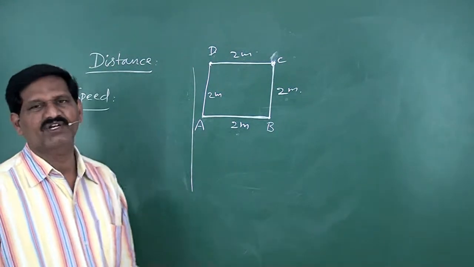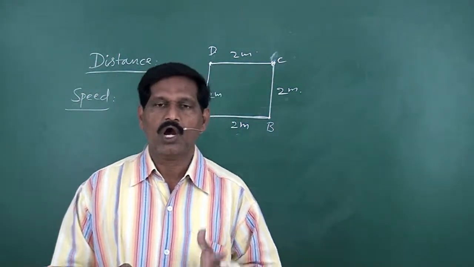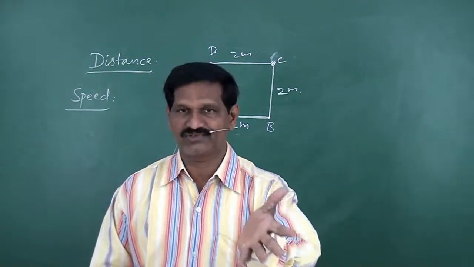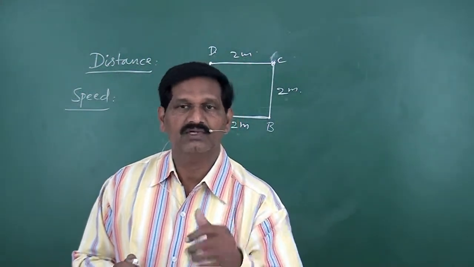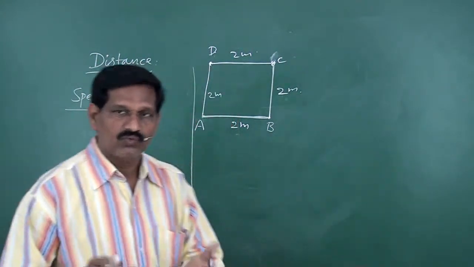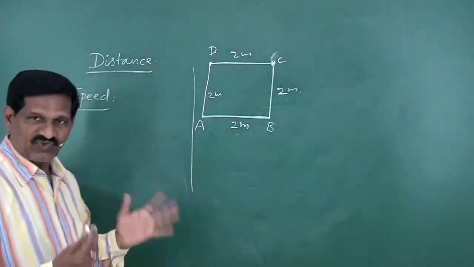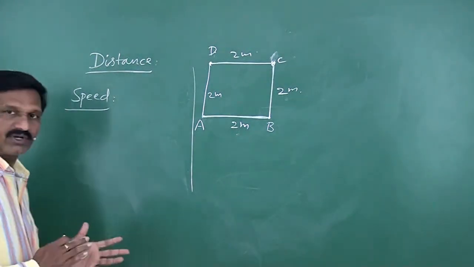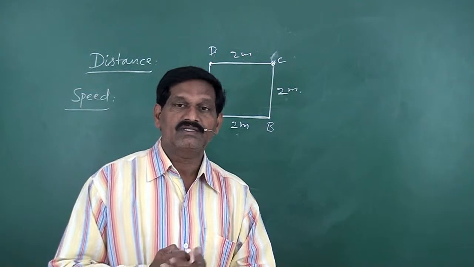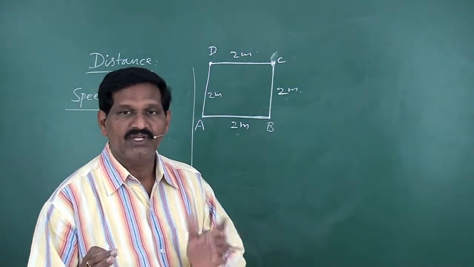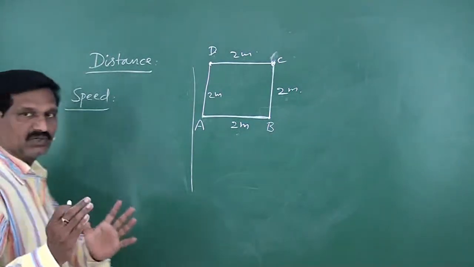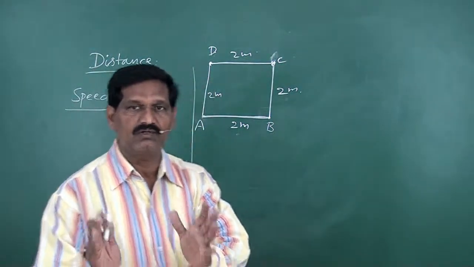Speed. Traditionally speaking, speed means how fast the body or object moves. But here we generally define speed like this: the rate of change of position of the body, or the distance travelled by the body in 1 second, is called speed.